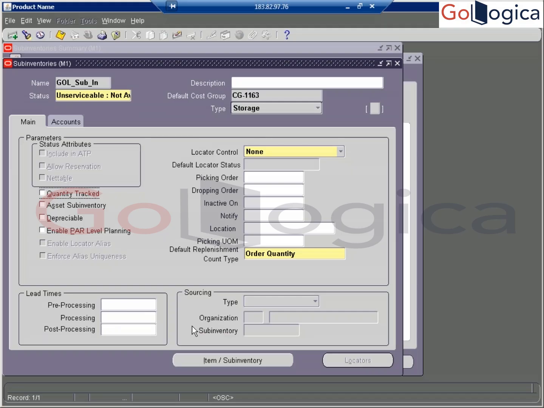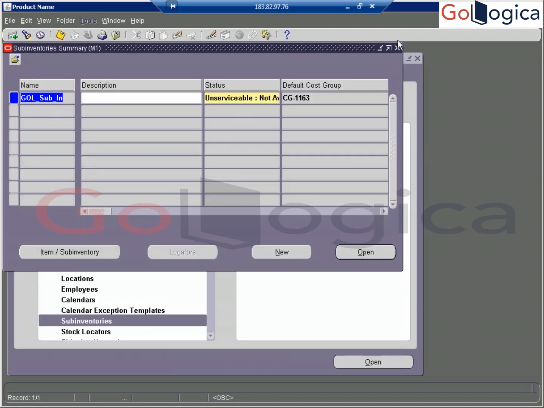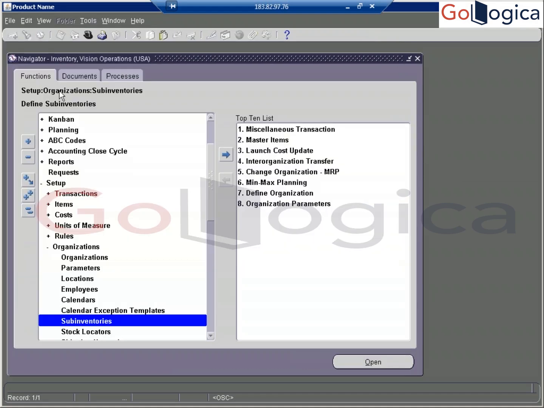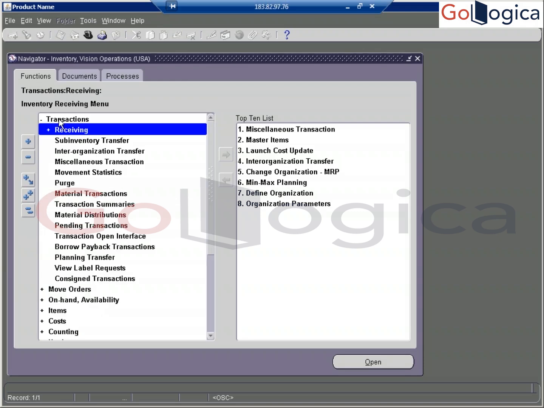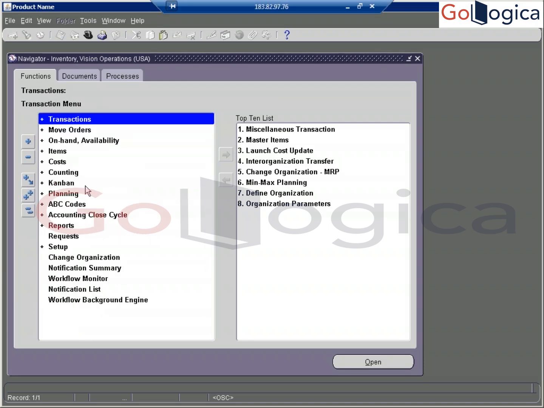Now what do we have to do as the next step? At least someone, please. Next, we can create the receipt. Yes, receipt we can create at the inventory level. Transactions. Here we can see receiving.